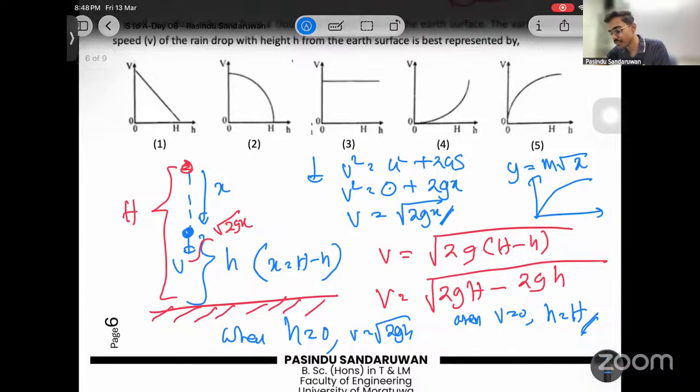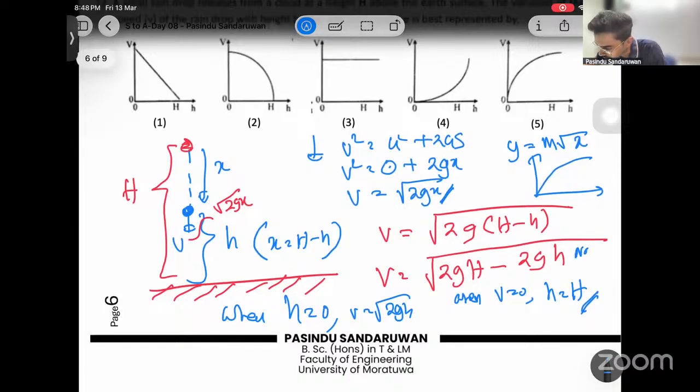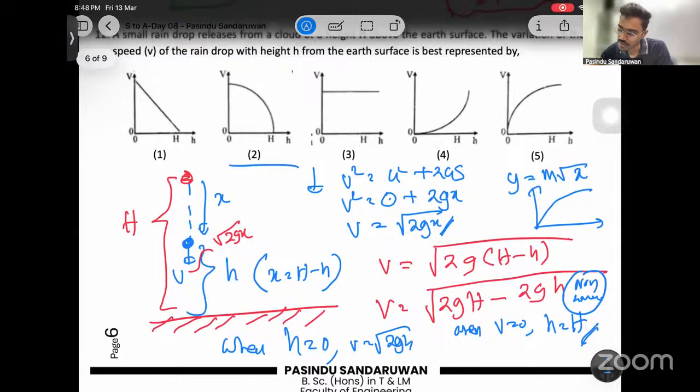So when V equals 0, small h should be equal to capital H. And this is a non-linear variation, because it is inside the root. Then the only option to satisfy everything is this one. So this is not an exact standard curve, but this is how we argue and draw this. Get the idea. Understand the concept.